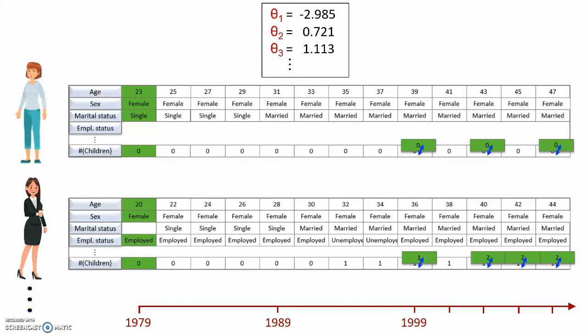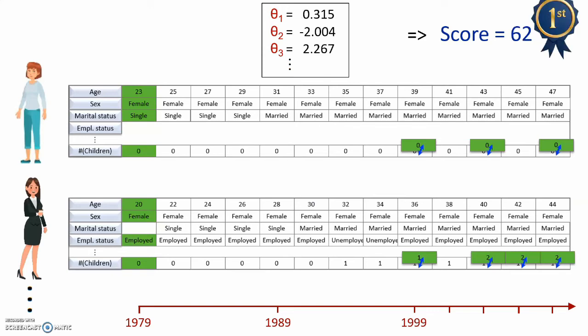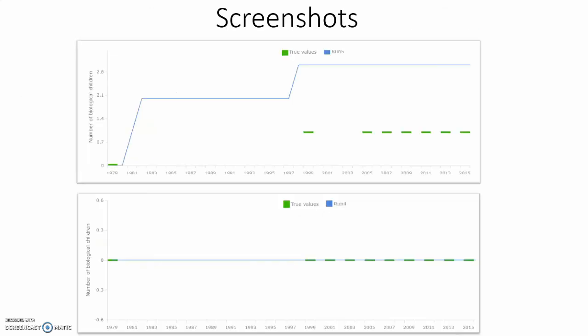We will therefore also get a different accuracy score. We can now try out many different parameter values and see for which values we get the highest score, i.e. the most accurate simulation. We can then call the parameters that give us the most accurate simulation the best parameter values. Just to show you that this is indeed what the tool does, here are 2 screenshots from it.